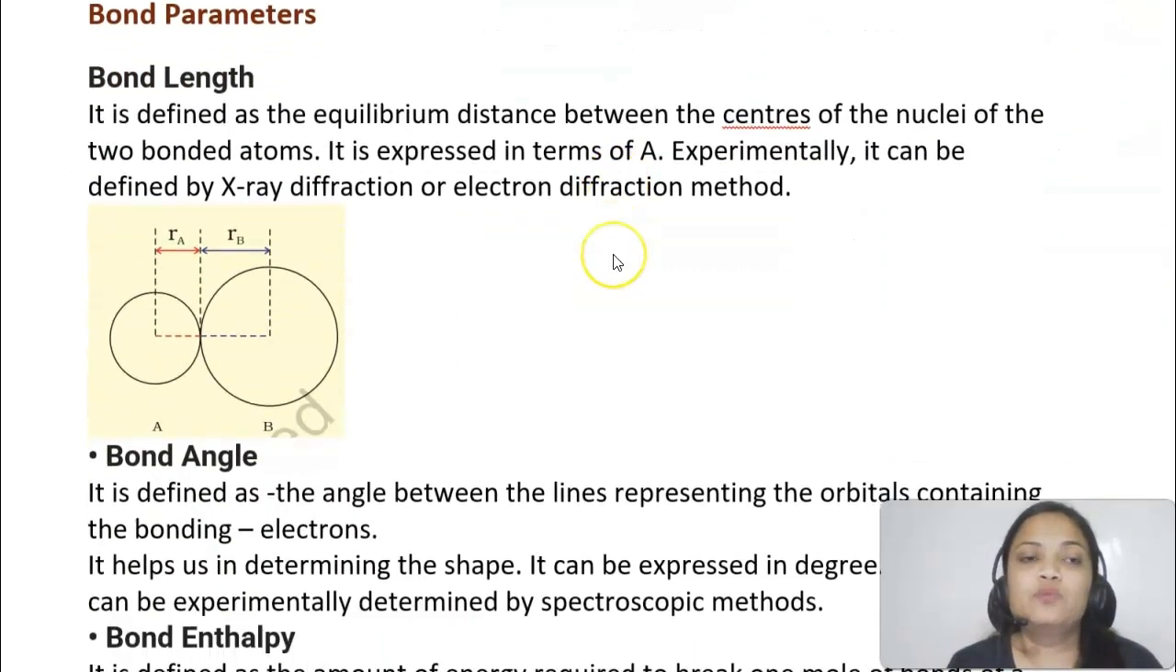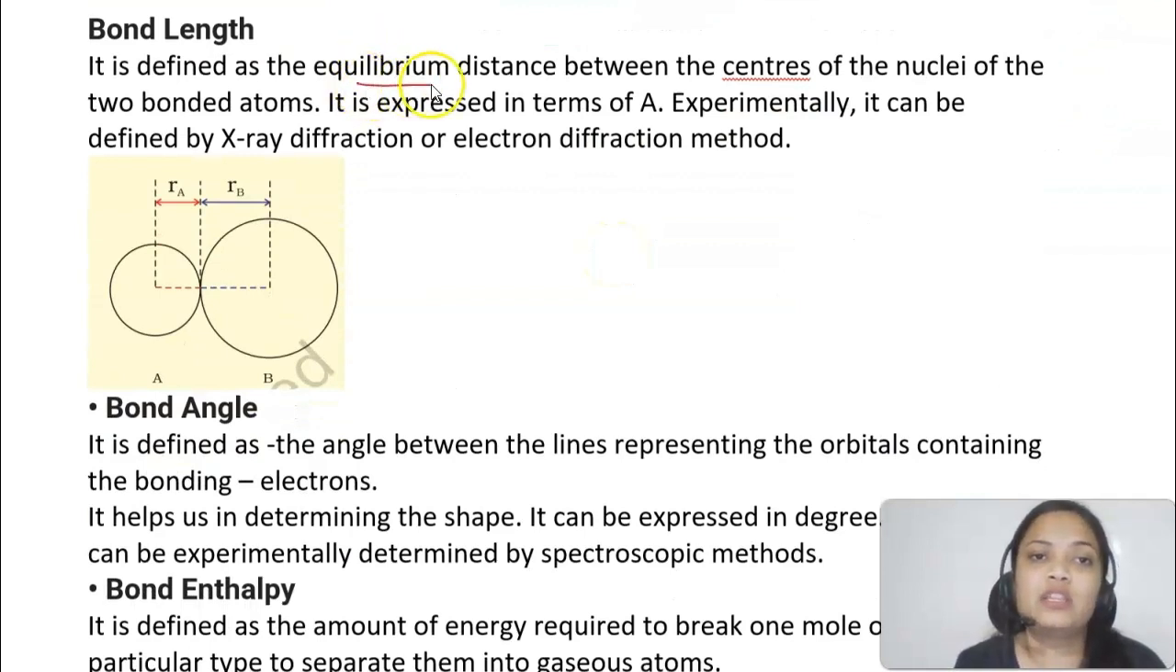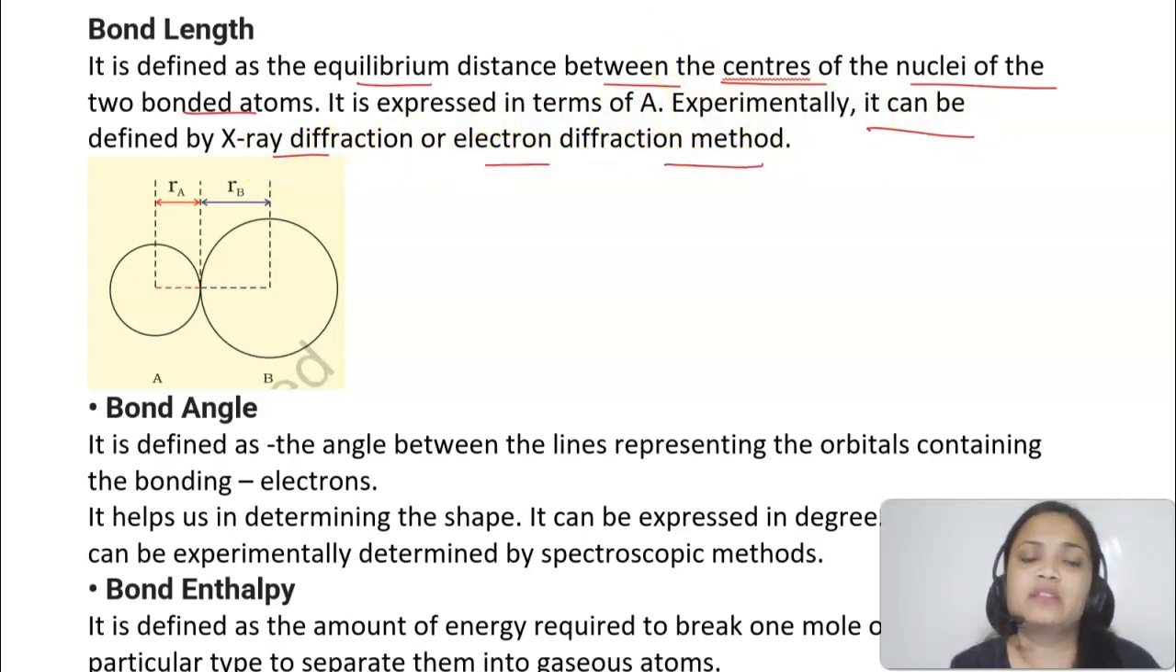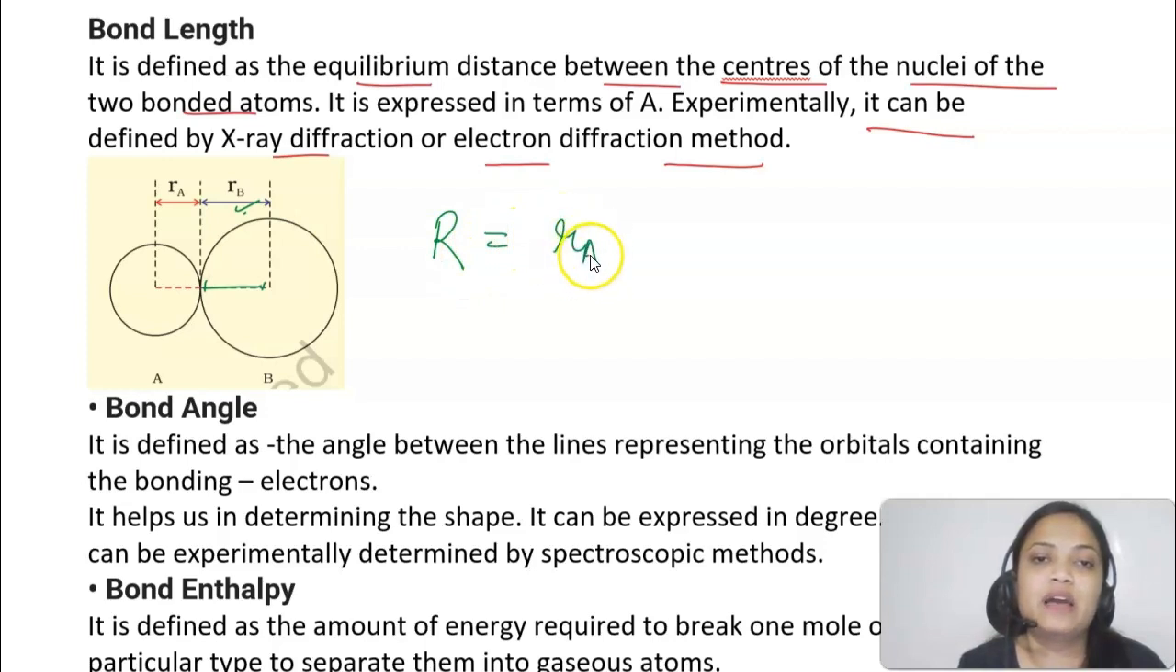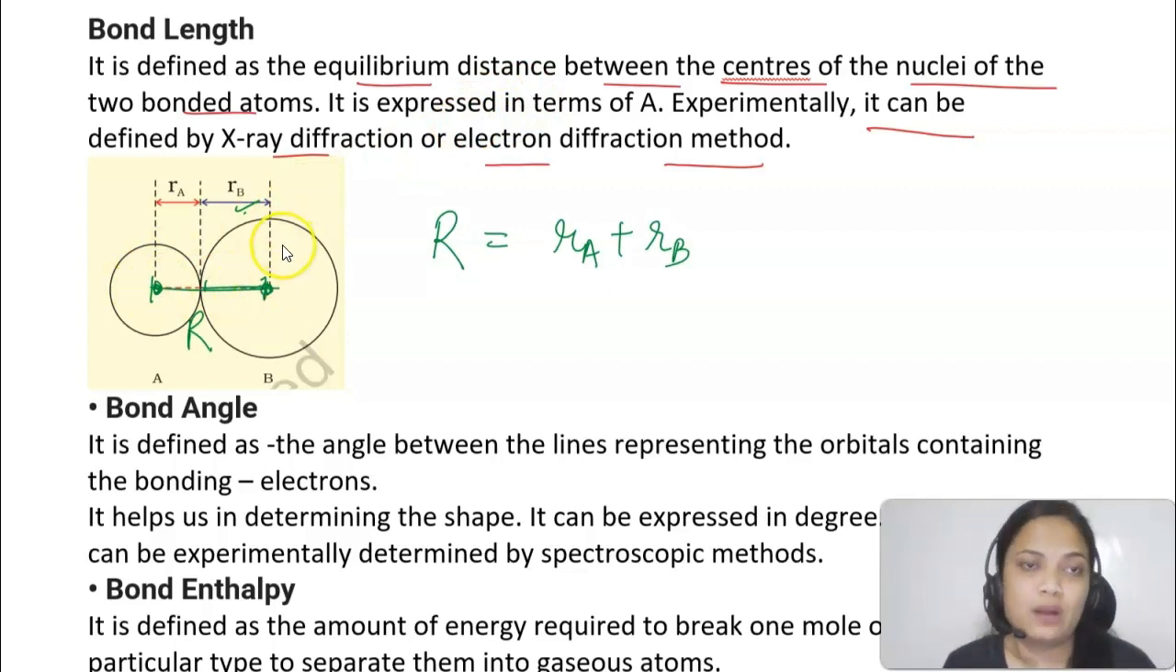Let's see. The first one is bond length. Bond length is the equilibrium distance between the centers of nuclei of two bonded atoms. Okay, and it can be experimentally determined by X-ray diffraction and electron diffraction methods that you will learn in higher classes. Now here, Ra and Rb are the covalent radii of atoms A and B. Okay, so they are in close contact with each other. So the bond length, R, will be represented by Ra plus Rb. So this bond length will be this much, meaning the equilibrium distance between the centers of nuclei of two bonded atoms. So that is your bond length.